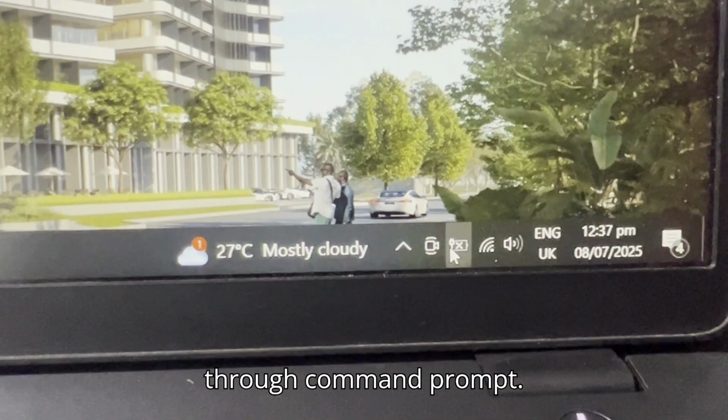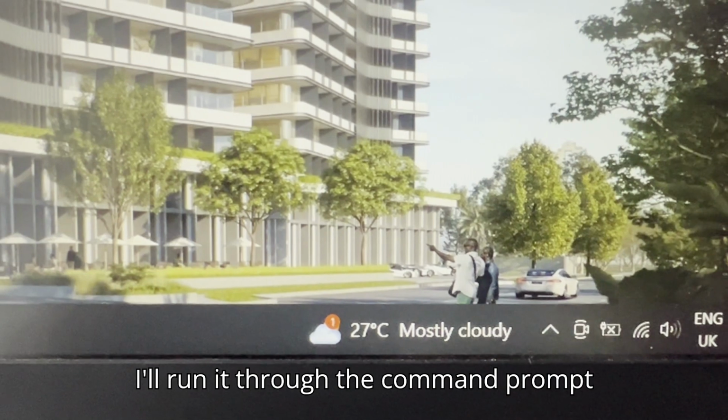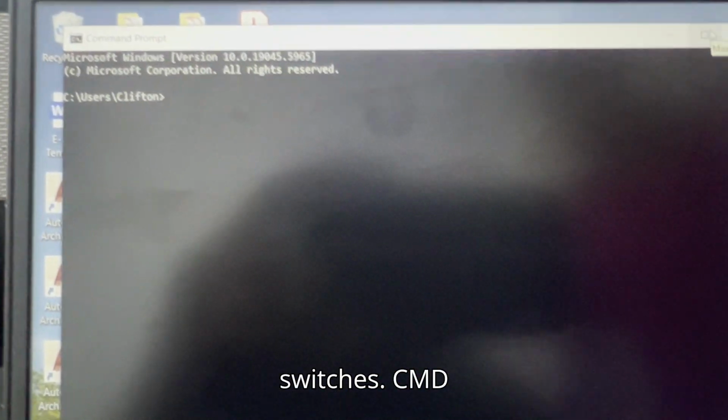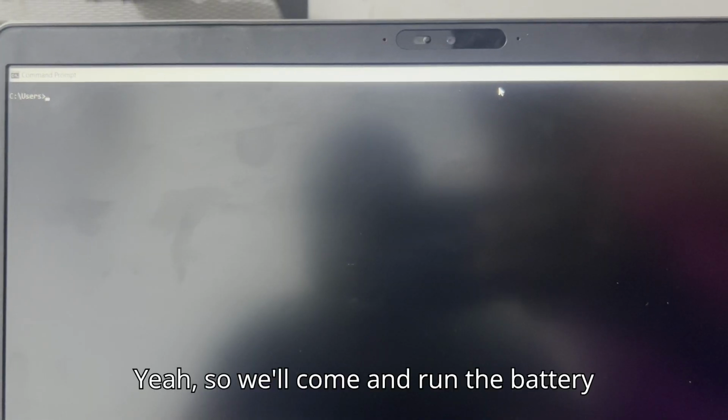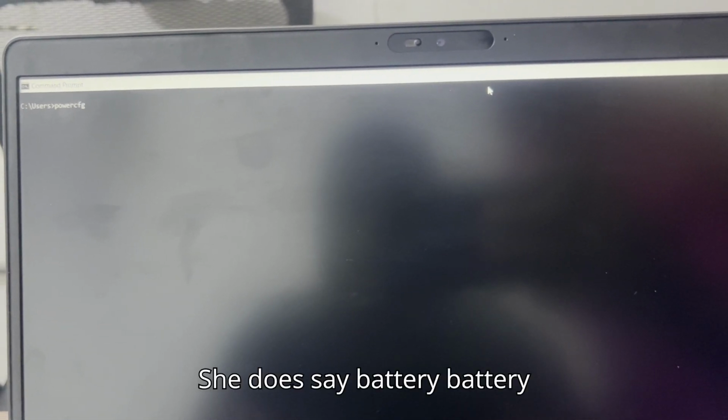So I run it through the command prompt, which is CMD. Yes. So we'll come and run the battery report command to be sure what the exact issue is. So we'll start with power CFG. Then we say battery report.